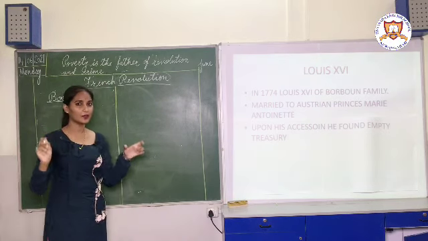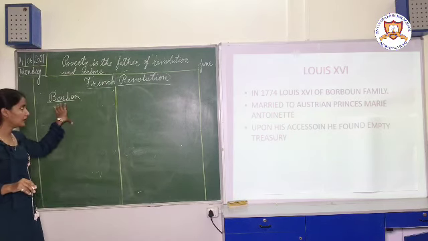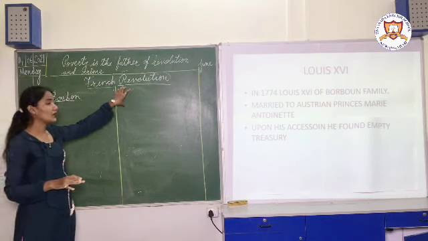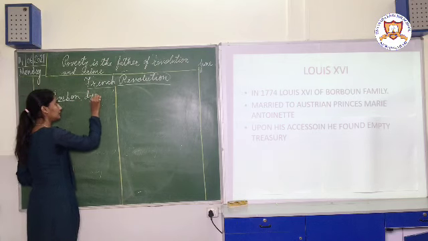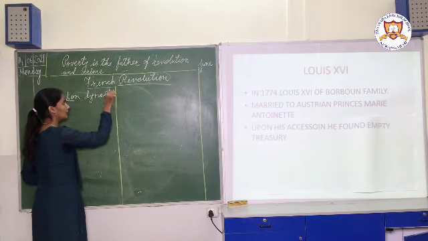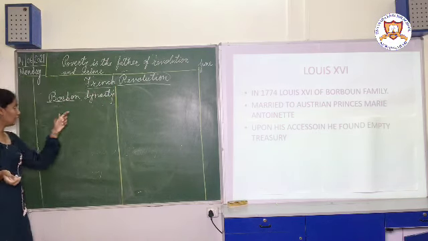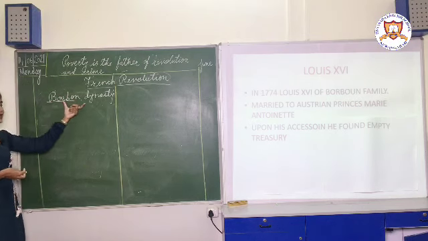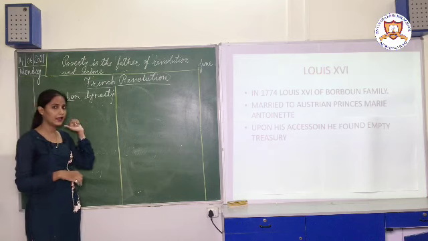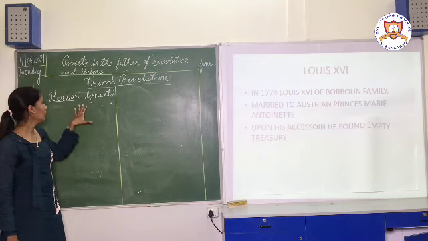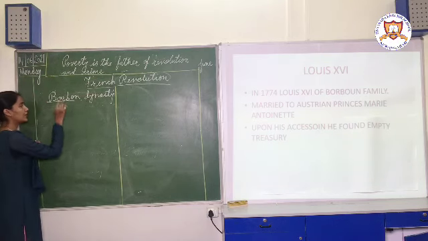Bourbon is the name of a biscuit, and this Bourbon at that time was one of the dynasty, the Bourbon dynasty. This Bourbon biscuit, the name which it got, is taken from this royal family. So this French Revolution happened in the 18th century.